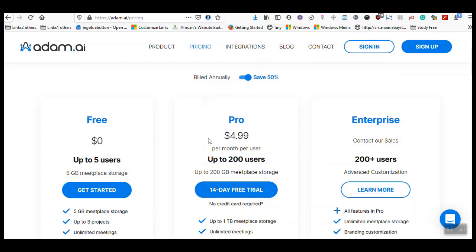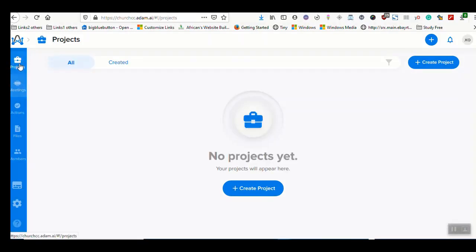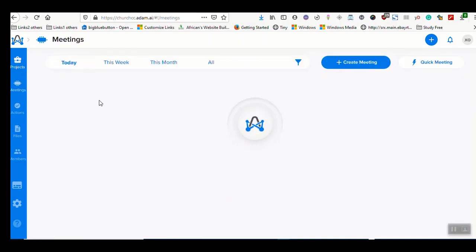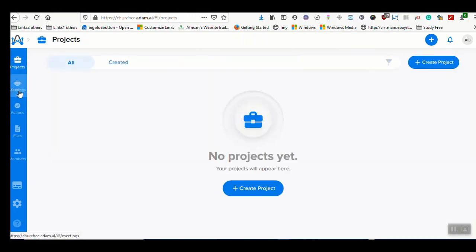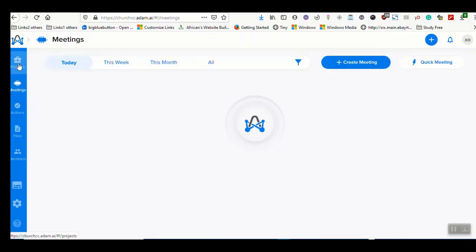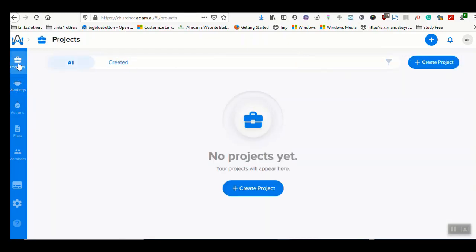So now let's log into the main platform so that I can show you exactly how it looks. Thank you very much. So when you log into the software, the first thing you're greeted with is your dashboard. It tells you what meeting is currently taking place and all of that. For example, there are two things that come with Adam.ai: projects and meetings, because every organization from time to time has projects, and they have meetings to discuss those projects.